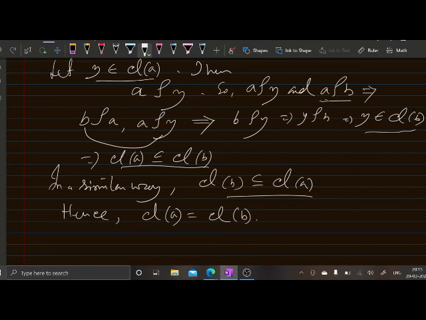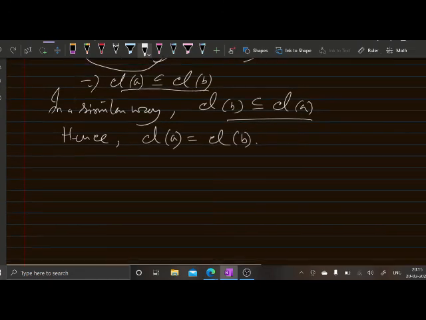So if A and B are related, then their classes are the same.